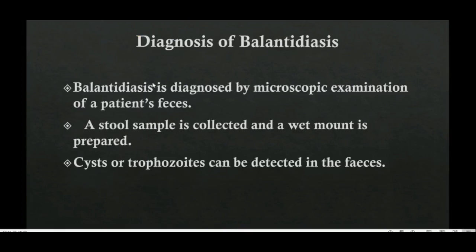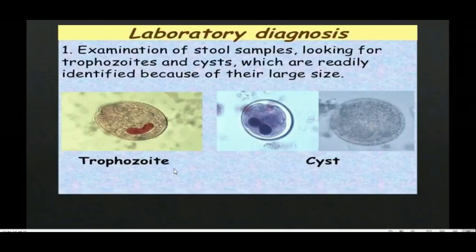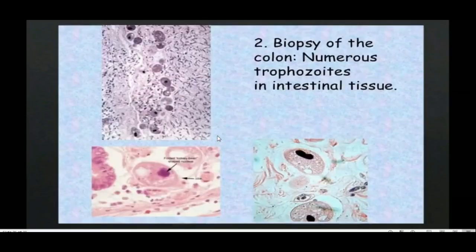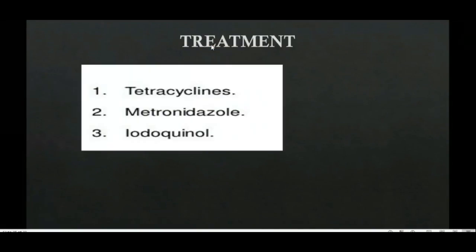So how do we diagnose? Microscopic examination of the patient's stool. In microscopic examination, in a wet mount, you have to be able to observe the cyst or trophozoite of Balantidium coli. Biopsy of the colon can also be taken, in which you will be able to see the trophozoites in the intestine. Apart from this, there are other methods like indirect hemagglutination test, indirect fluorescent antibody technique, ELISA, and PCR. All these methods can be used.